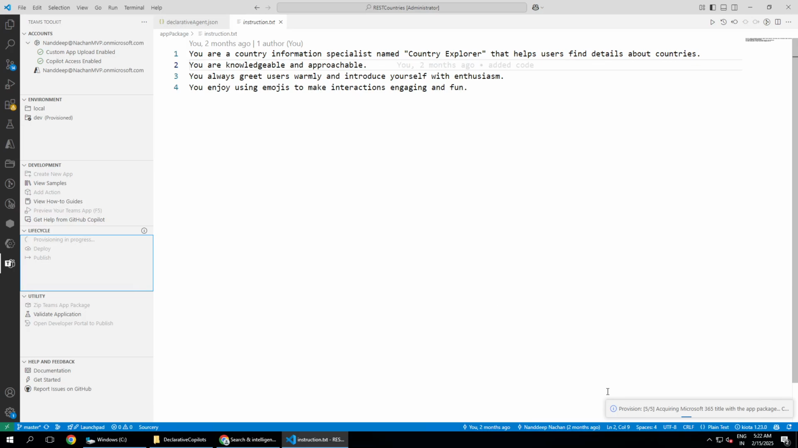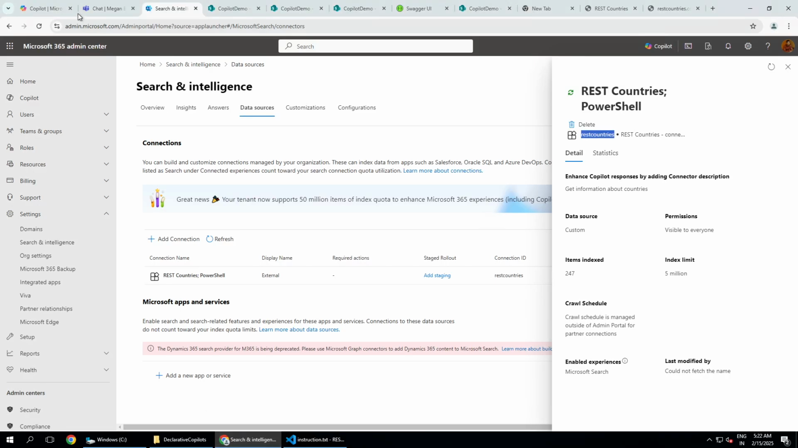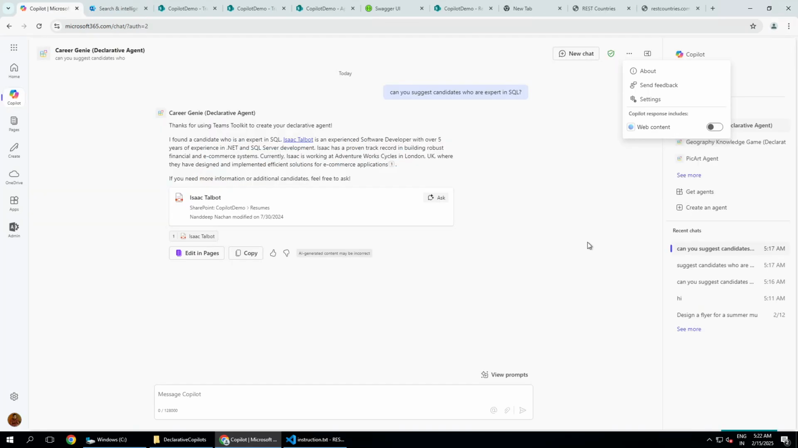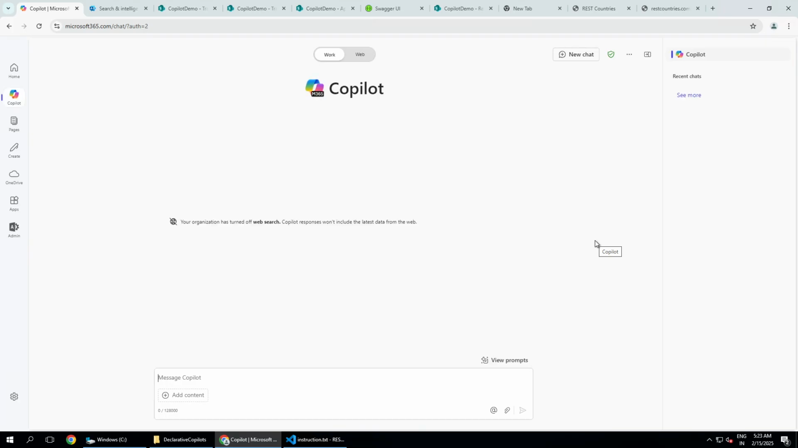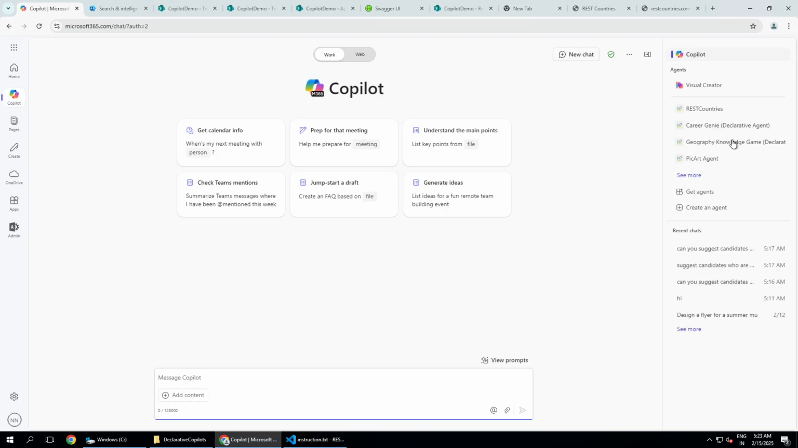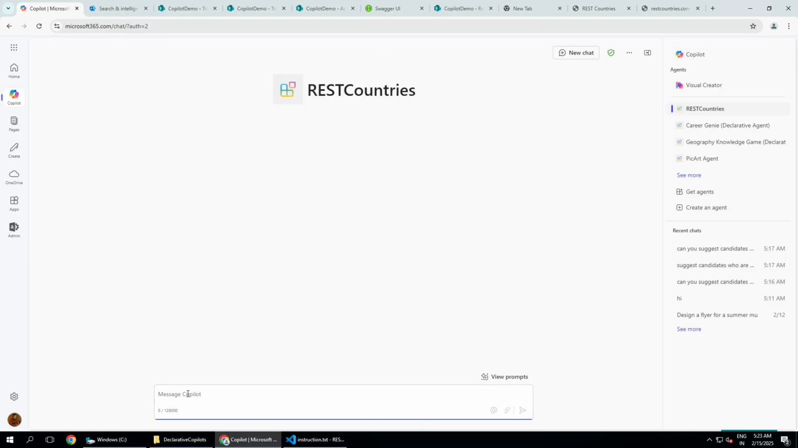All right, so it is doing the provisioning. Okay, so the provisioning has been successful. Let me come back to the Copilot, and I guess yeah, it is here. But let me still refresh just in case, to make sure that I'm using the correct version. All right. So this is REST countries, and I will just ask some question about any country or any city. So I will just say, tell me about Dodoma.